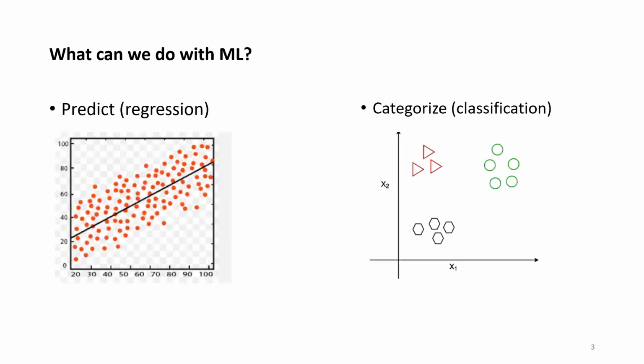So let's be more specific. We can solve two kinds of problems with ML, regression and classification. By regression, I mean predicting something based on our algorithm. For example, let's say I have a bunch of data that shows a trend, meaning they can be fit with a particular curve or line. In this case, a linear trend. Then, if we want to predict a random value of y or dependent variable, if a corresponding x or independent variable is given, we can do that because we already know the trend.